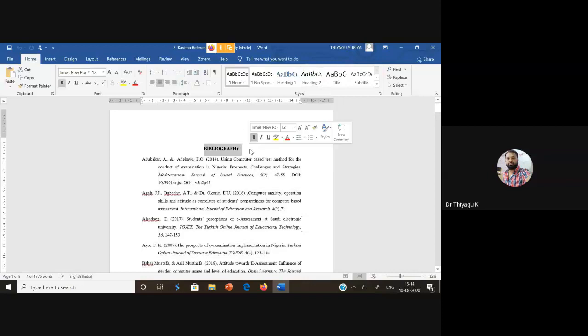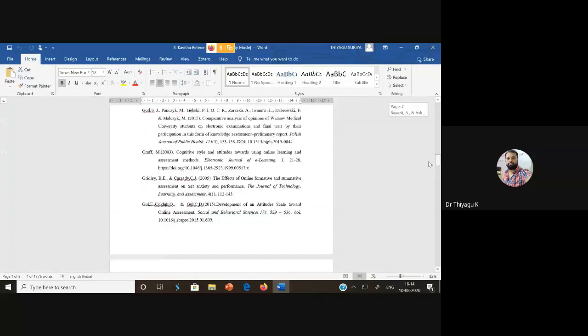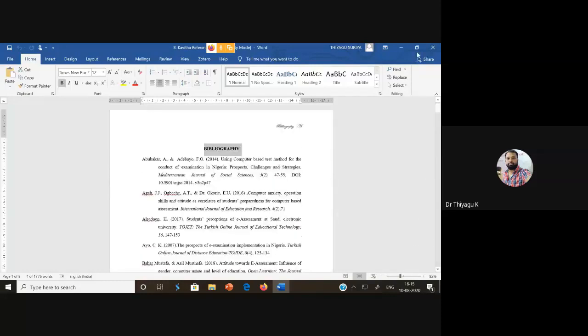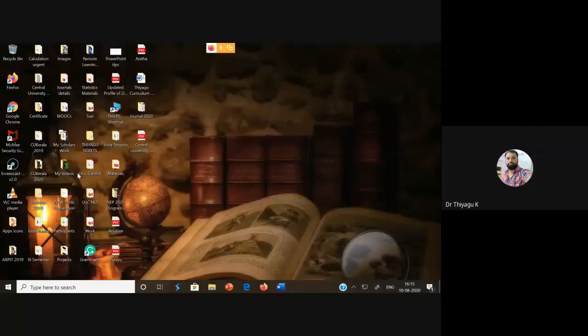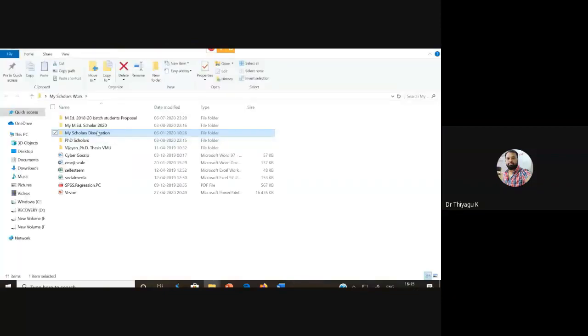For example, if you have 20 citations and at the end you give only those 20 references based on the citations, then it's called references. But if you highlight 20 citations, but at the end you give 40 reference items, then you can use the word bibliography. It uses the APA format, which I may highlight later. So what is the APA format about? After this bibliography, we have to go with one more thing, that is called appendix.